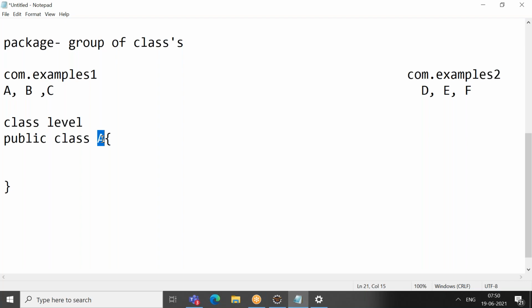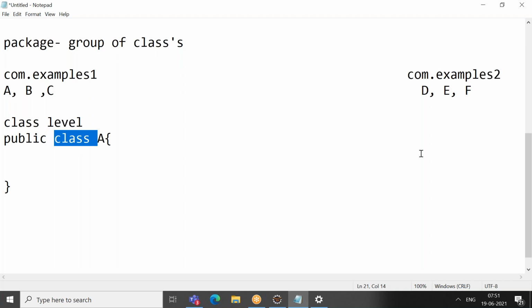We have seen an is-a relationship like inheritance, where a class extends another class. Similarly you have a has-a relationship, where this class object will be created in some other class. Why do I need to create it in some other class? Because I need to call some of the methods present in the class.